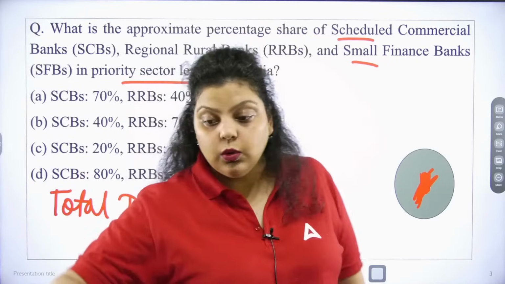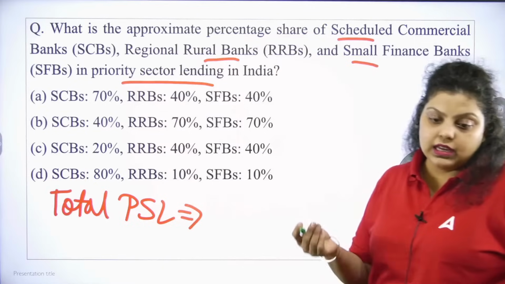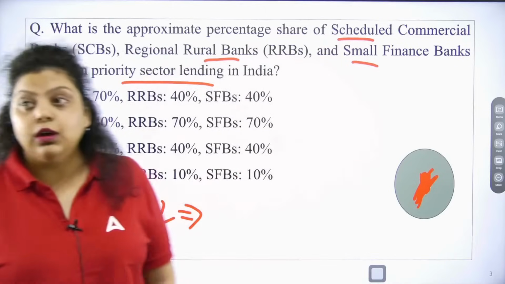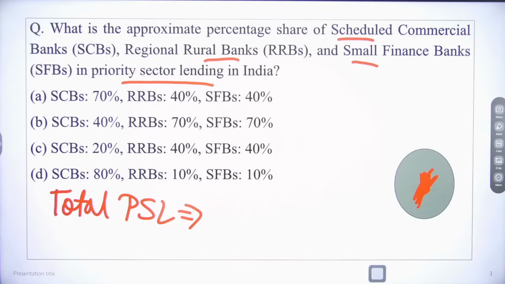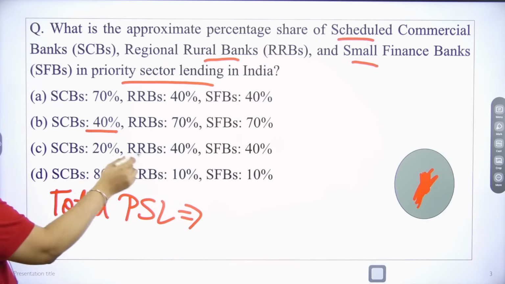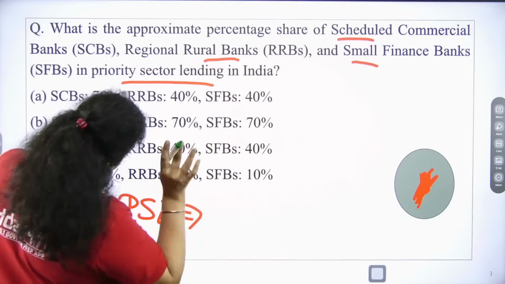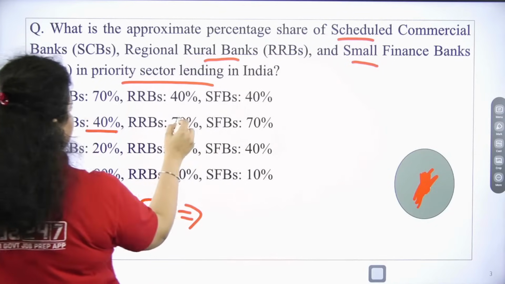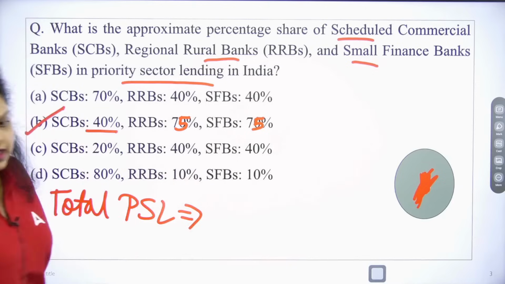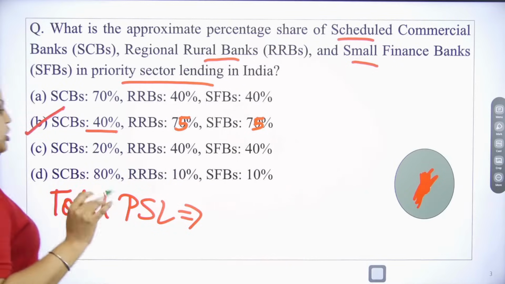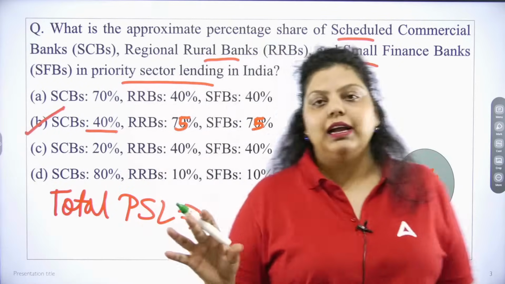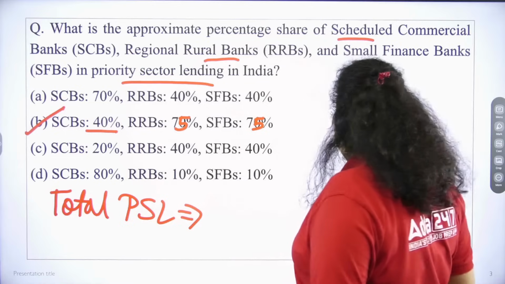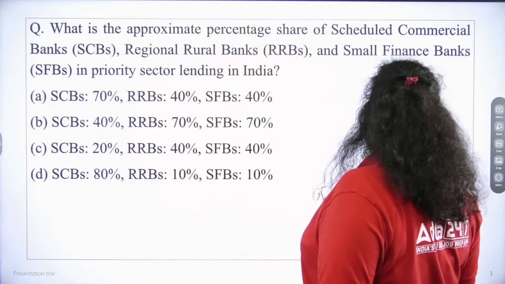Check it very carefully. The total PSL loan by the scheduled commercial bank of its ANBC and CEOBE should be what percent? Does the scheduled commercial bank give 70% of the amount in PSL? Obviously not. The scheduled commercial bank gives 40%. Okay, I have written the wrong option. So let's say scheduled commercial banks are 40, and RRBs and small finance banks are 75 and 75. The right answer will be, let's say, option B. Scheduled commercial banks have to give 40% of ANBC or CEOBE in PSL, and RRBs and small finance banks have to give 75%.